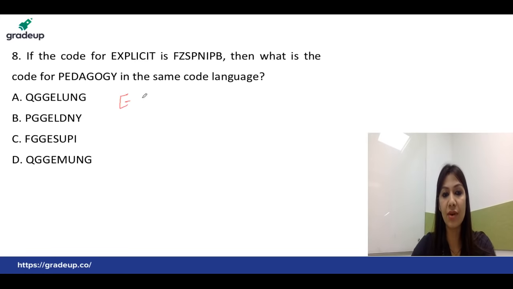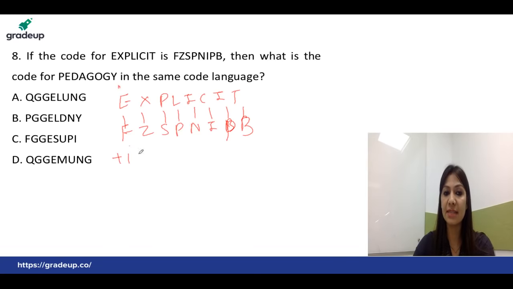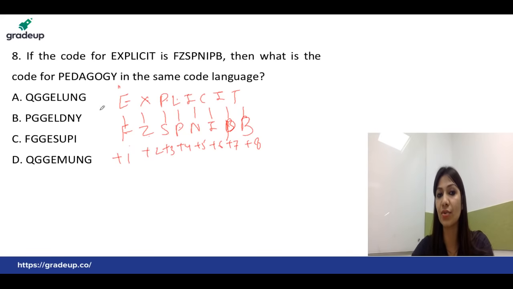So you are given one word as an example, and the converted code is FZSP NIPB. This is P and next is B. Now check out the relation between the elements. E is 5 and F is 6, right? That means plus 1. X to Z it is plus 2. Now P to S it is plus 3. L to P it is plus 4, plus 5, plus 6, plus 7 and plus 8. You can understand it after writing the numerical place values considering A as 1 and Z as 26. So directly you can relate it.